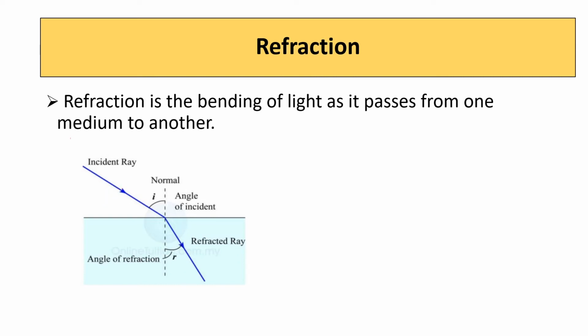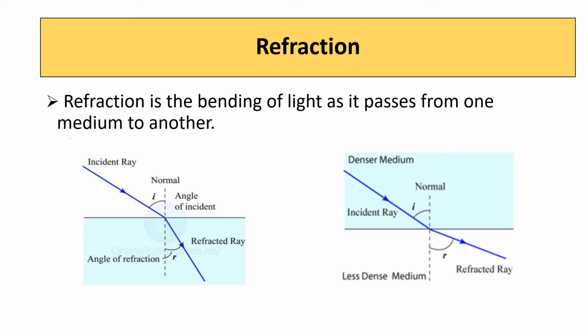If the ray of light falls from a denser medium to a rarer medium, what will be the situation? You look at this diagram. The ray falls from a denser medium to a rarer medium. The refracted ray bends away from the normal. The speed of light will be more in the rarer medium than in the denser medium. And that is why the refracted ray is going away from the normal.